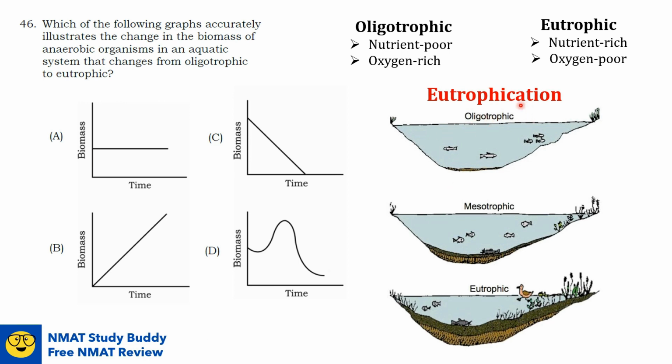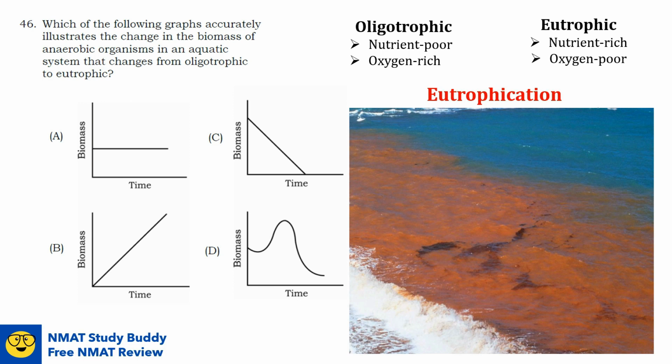As you can see here, this is an oligotrophic lake, and then eventually it will turn into eutrophic as nutrients increase in the environment. Although eutrophication is natural, humans can accelerate this process by overusing fertilizers or carrying out activities that contribute excess amounts of nitrogen and phosphorus into the water. Now, when you increase the available nutrients, the growth of phytoplankton or algae present in the body of water also increases, resulting in algal blooms or red tide.